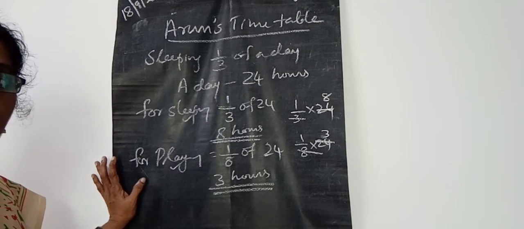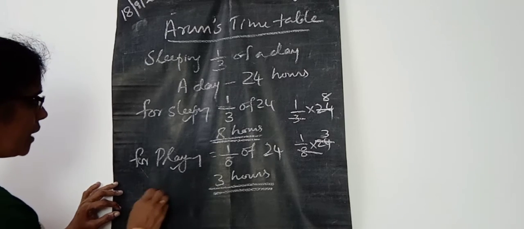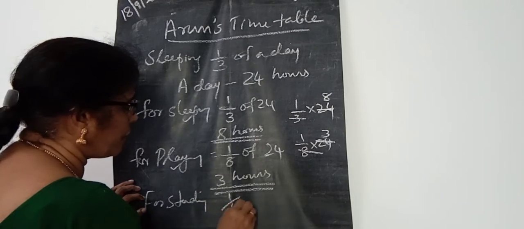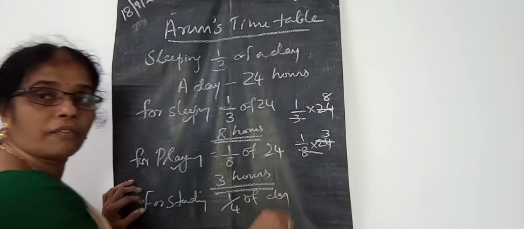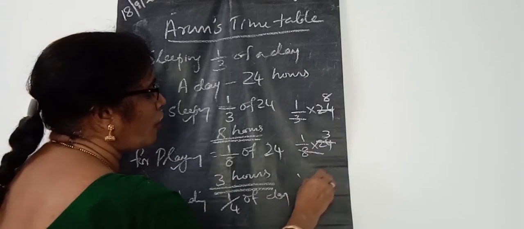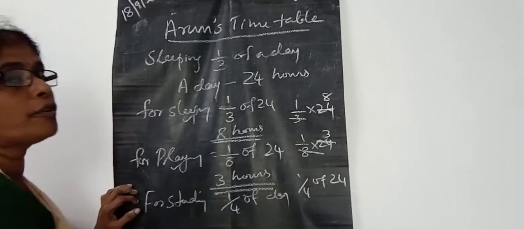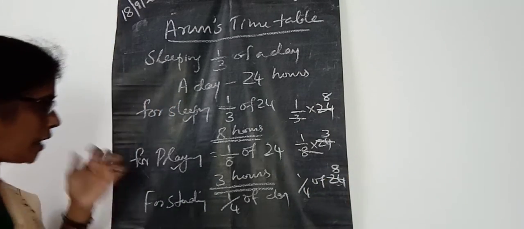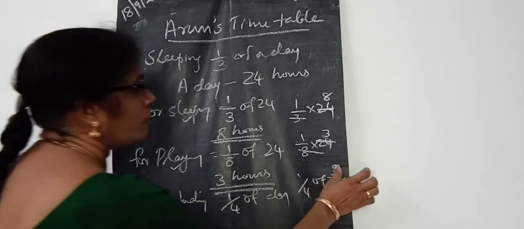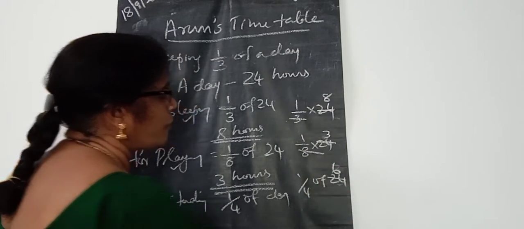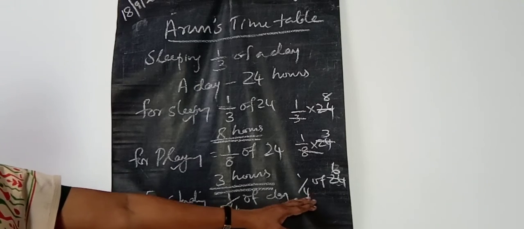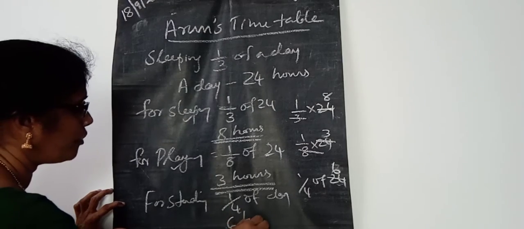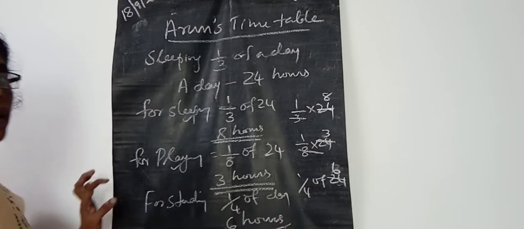Then how many hours are taken for studying? That is 1/4 portion of a day, that means 1/4 of 24. Then how many 4s are in 24? 6 fours are 24, isn't it? Then 6 hours is taken for studying.